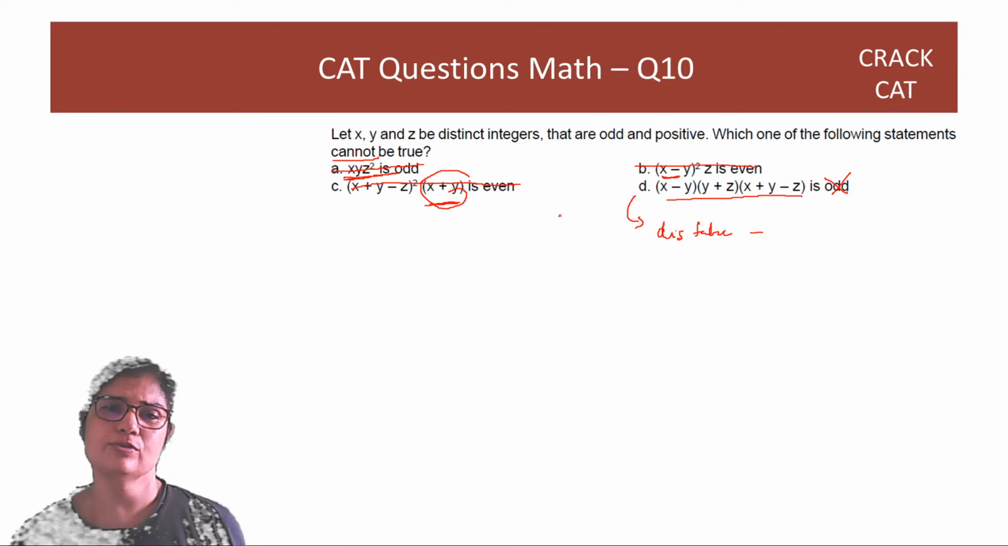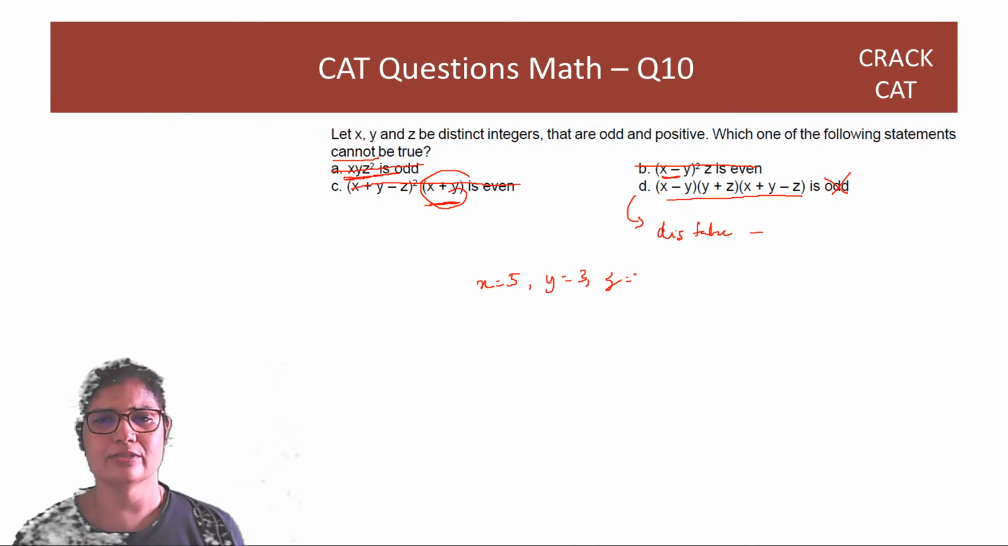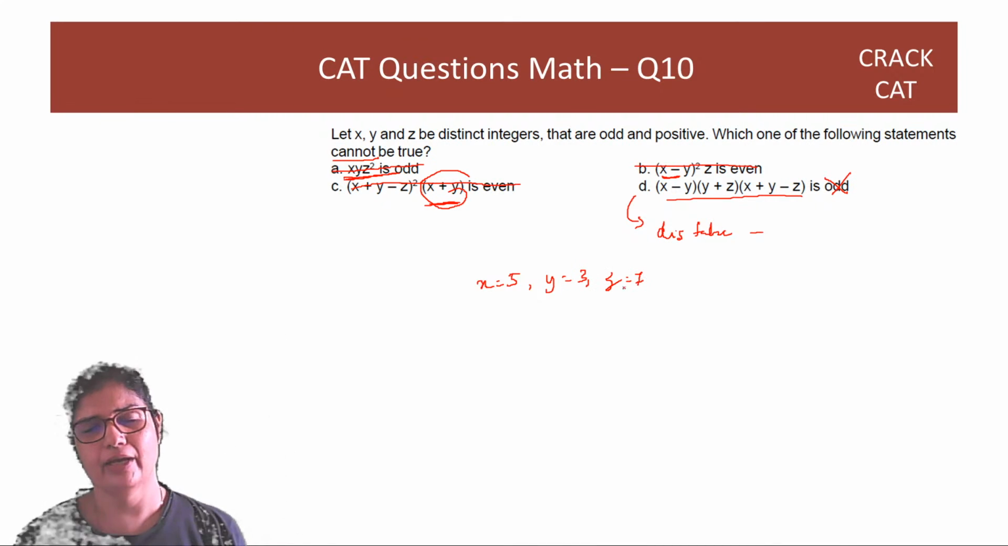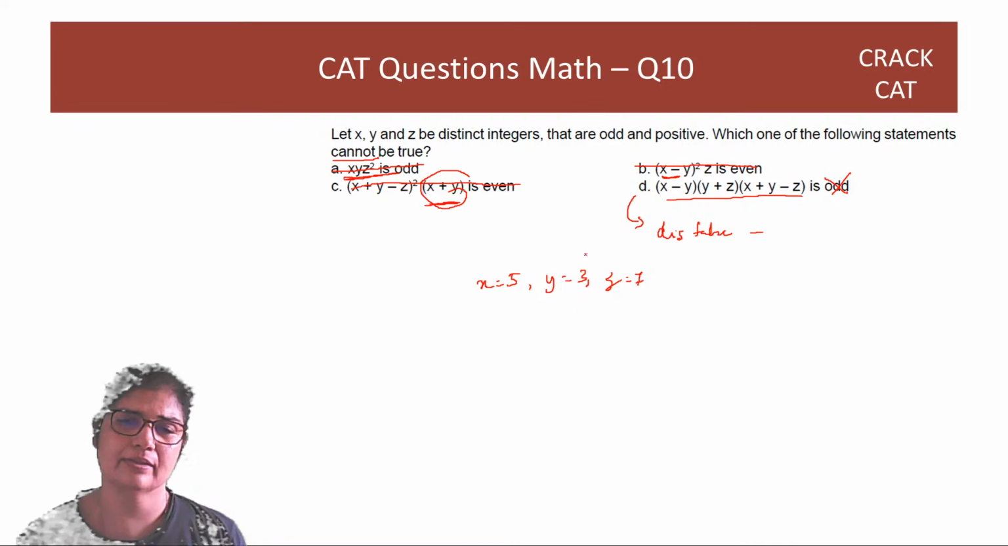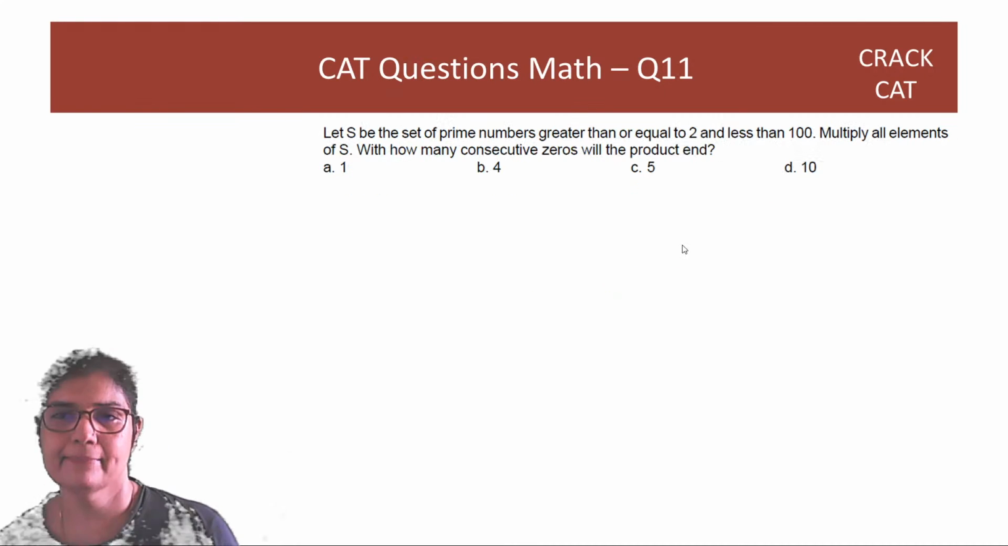If this is a little confusing, you can also put numbers, right? You can put x is equal to 5, y is equal to 3, and z is equal to 7. Don't put 1 anywhere. And don't put equal numbers. Right? So if you notice, option D will always be even, not odd. So D is false. Next.